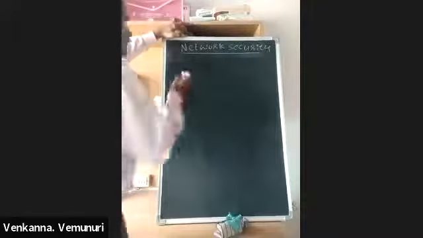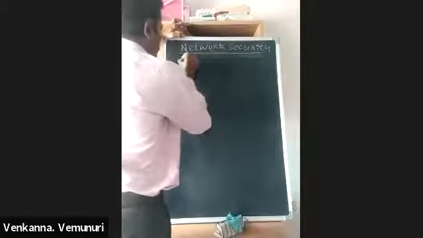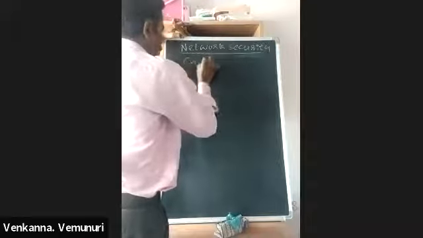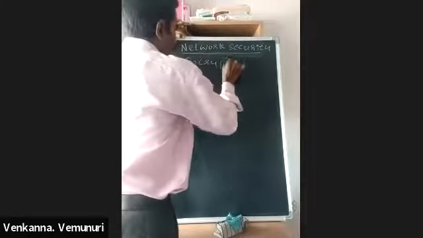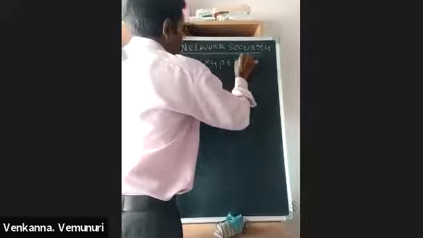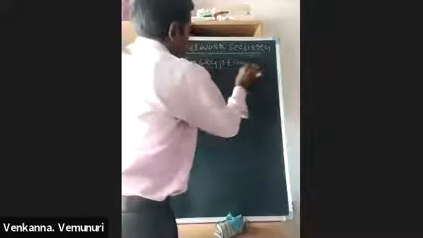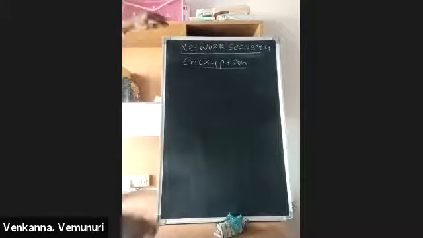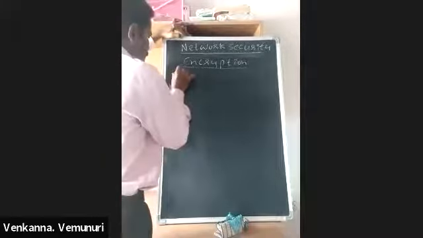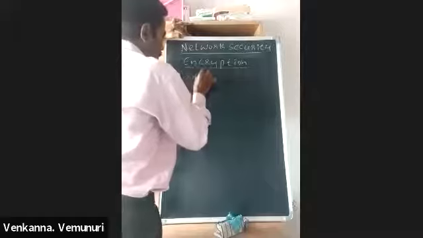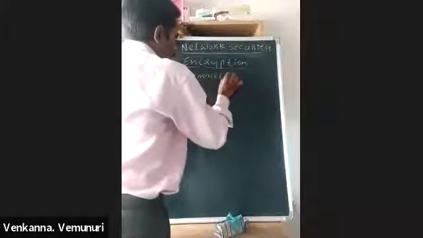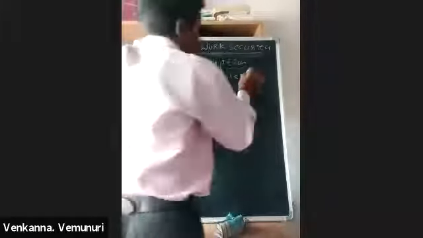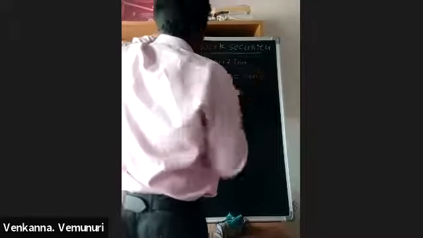Okay. First, encryption. Actually, encryption has two types. First one is symmetric encryption.